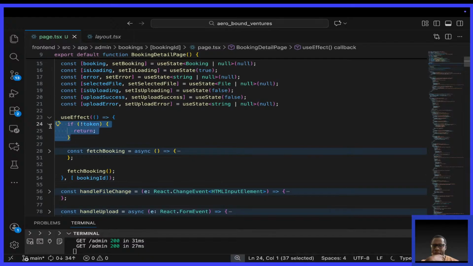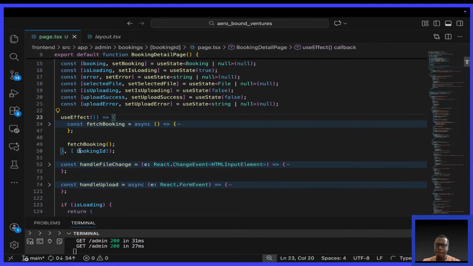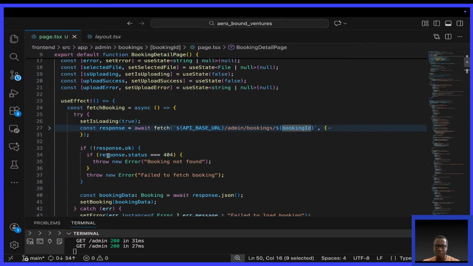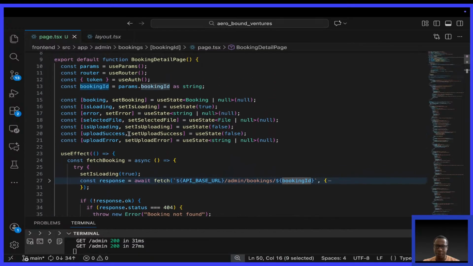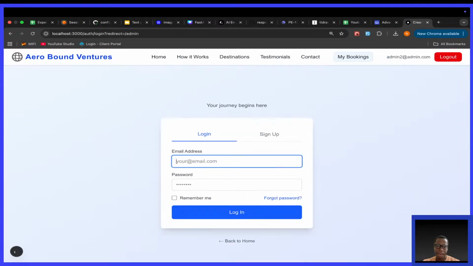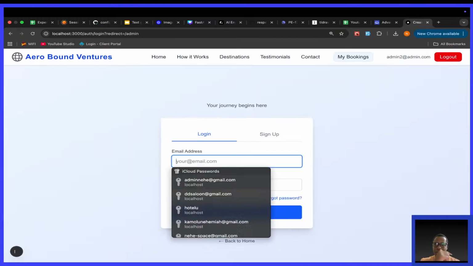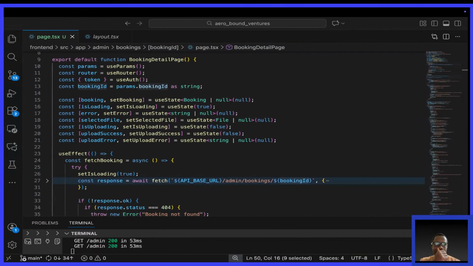Dependency. I want to find out what is causing this render. Okay, this is okay. If the booking ID changes, we can fetch a booking. I'm looking at it, we actually go to that page, but something happens.